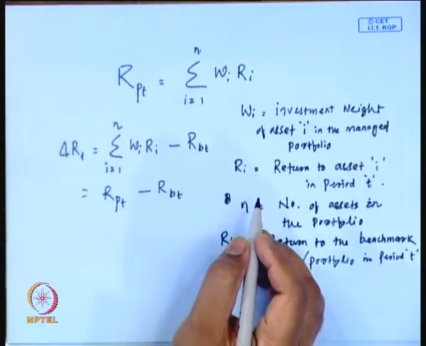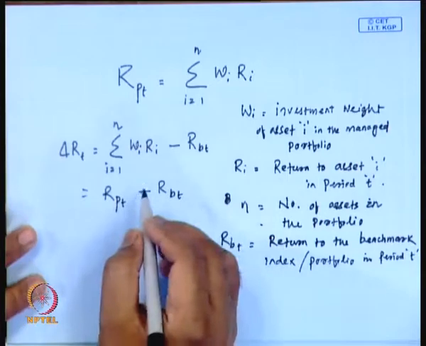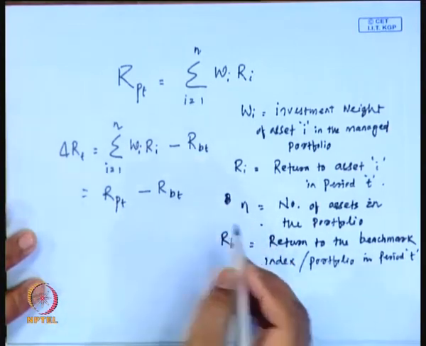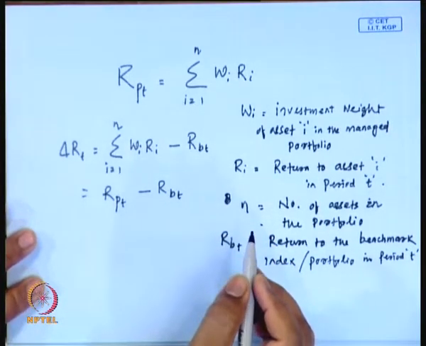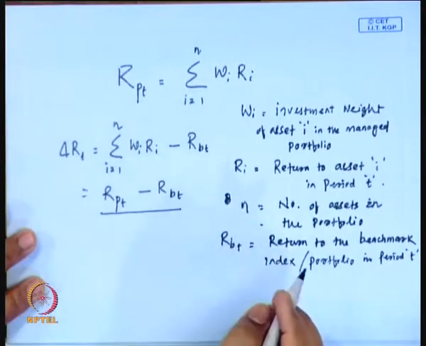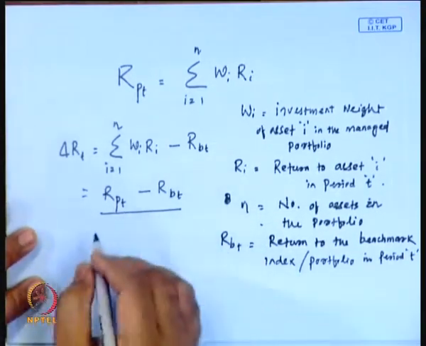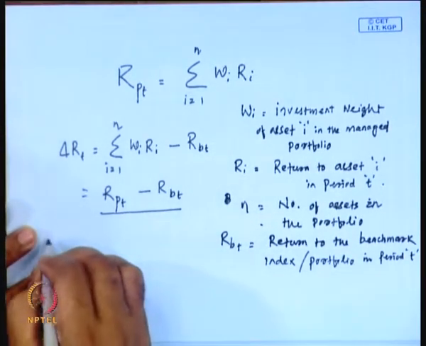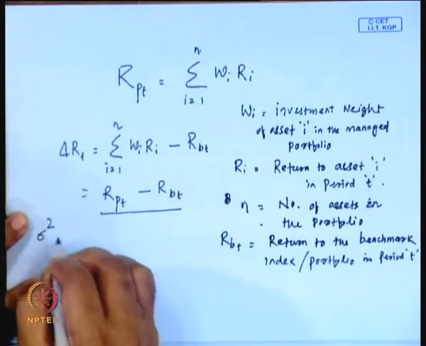This is the deviation between the return of the market portfolio and the return of the portfolio you are getting. Then we can calculate the variance of this deviation.